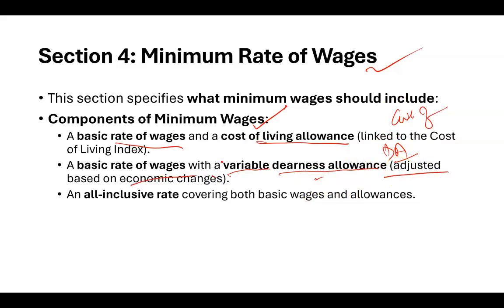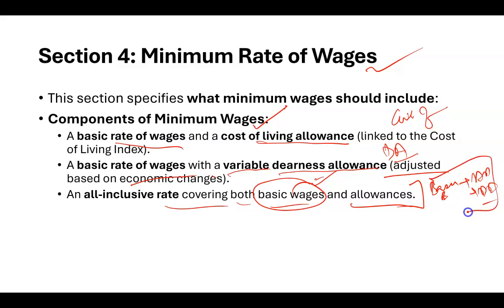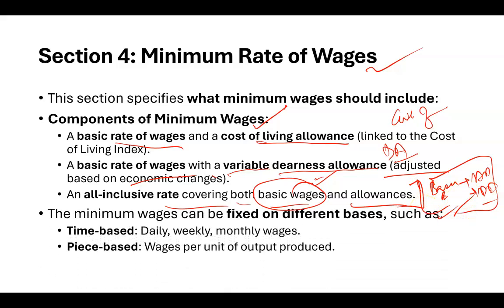If any economic changes happen, that is based on DA. And then all inclusive, which includes both basic as well as allowances. Generally, basic pay plus HRA plus DA is the total component, right? So that is called all inclusive.